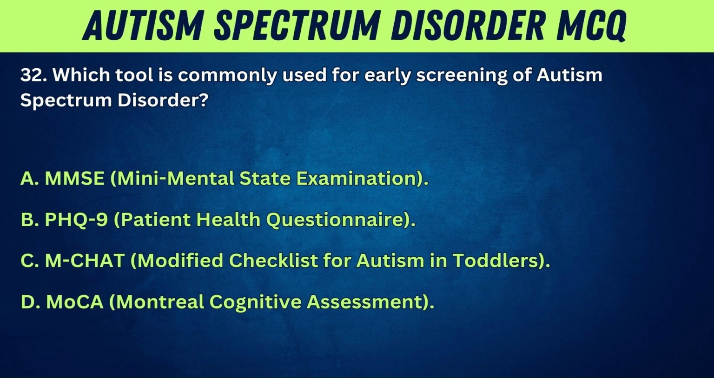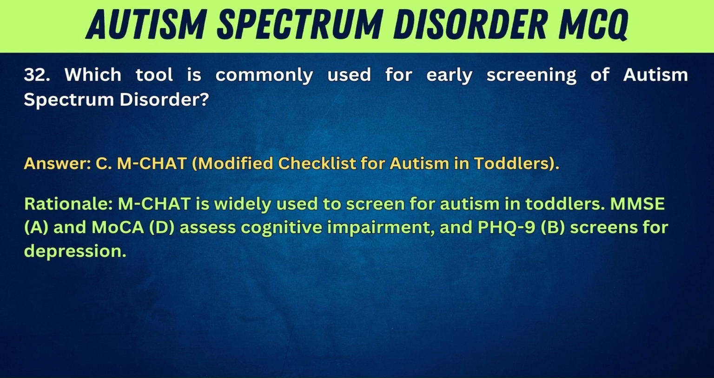32. Which tool is commonly used for early screening of autism spectrum disorder? A. MMSE, Mini Mental State Examination. B. PHQ-9, Patient Health Questionnaire. C. MCHAT, Modified Checklist for Autism in Toddlers. D. MoCA, Montreal Cognitive Assessment. Answer: C. MCHAT, Modified Checklist for Autism in Toddlers.